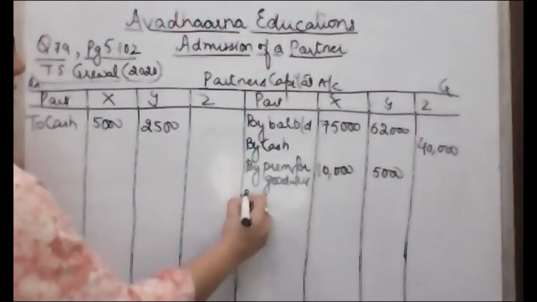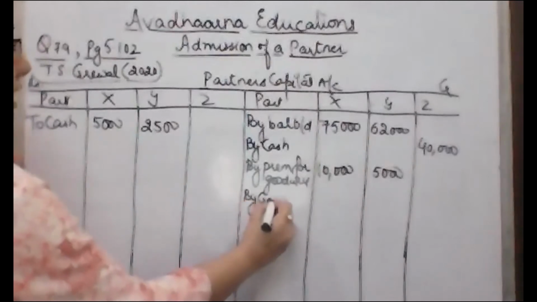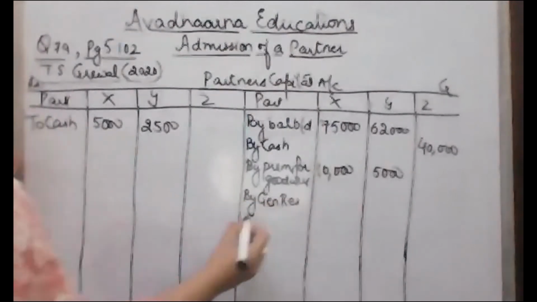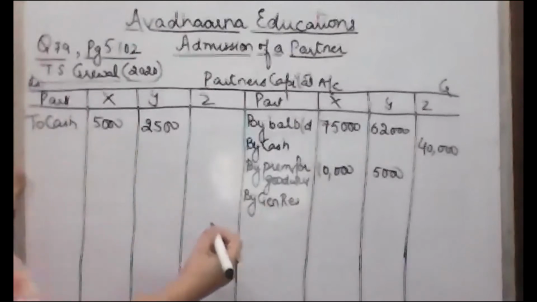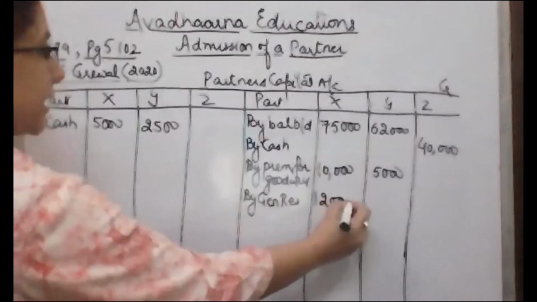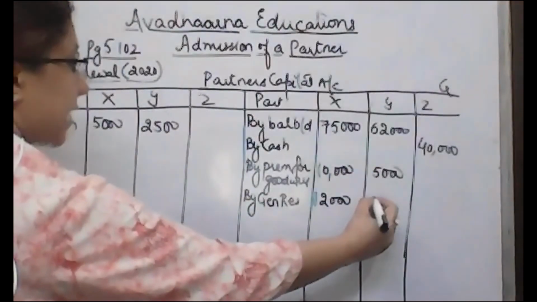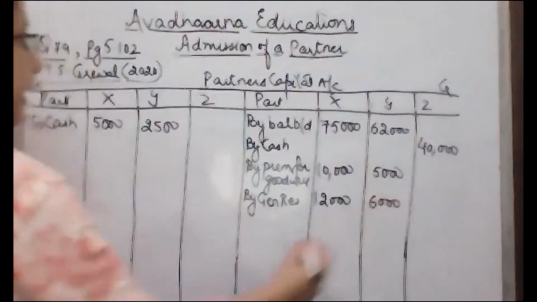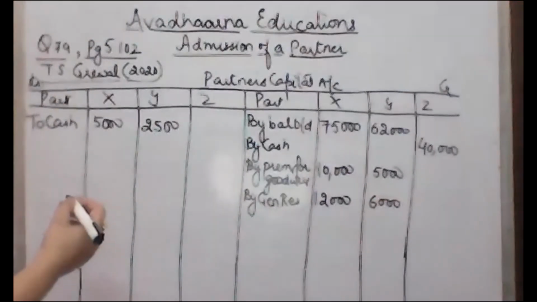Then there is a general reserve given in the balance sheet. So let's distribute that general reserve in the ratio 2:1. 18,000 general reserve is given. So 12,000 is credited in X capital account and 6,000 is credited in Y's capital account.